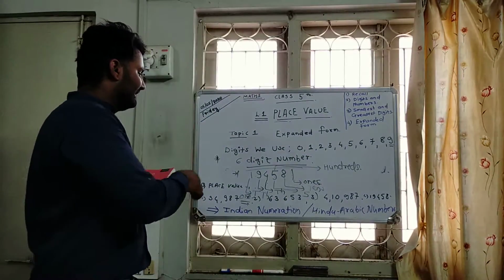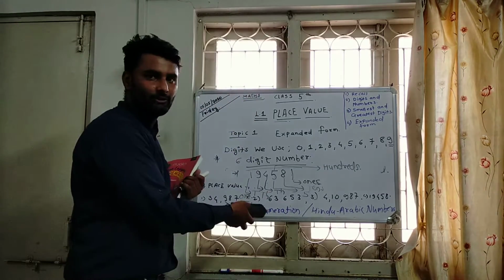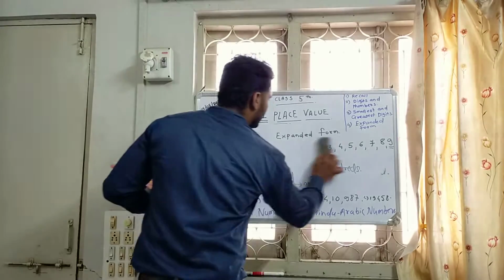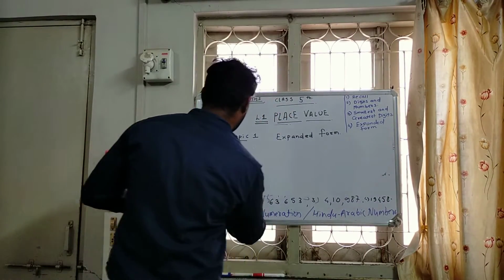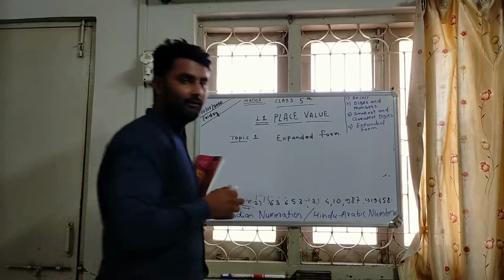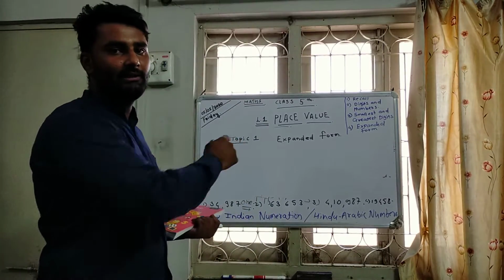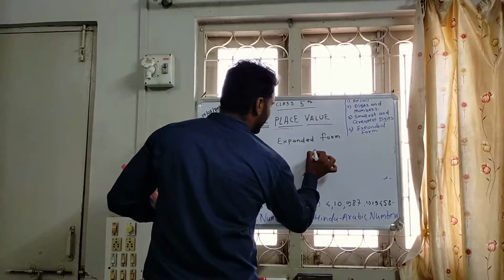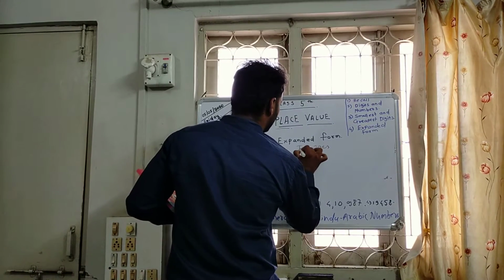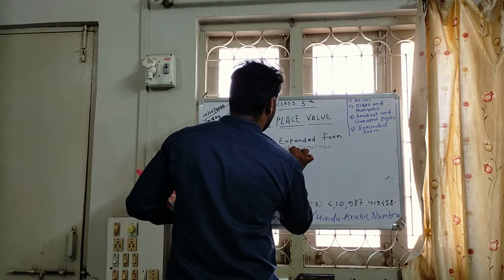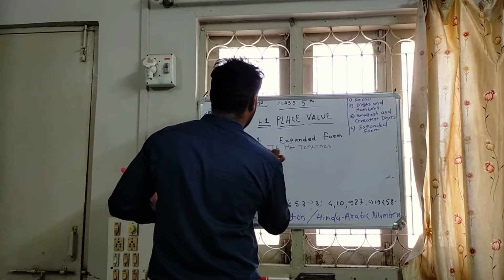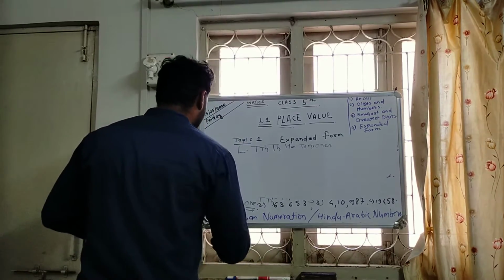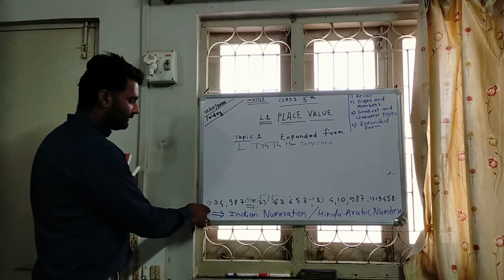Okay. So there are some questions about this topic and we are going to try to solve this. For our easiness, we are going to write the place value chart which will help us. Ones, tens, hundred, thousand, 10,000, lakh. Okay. So here is our first question.